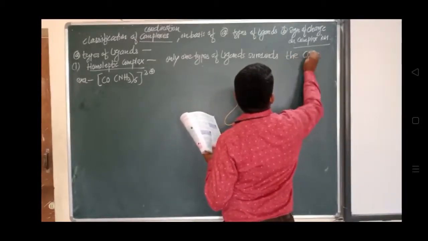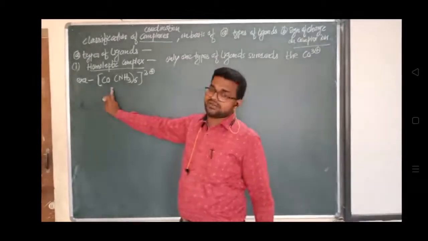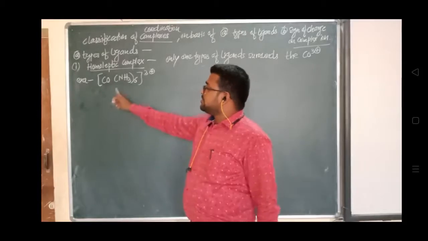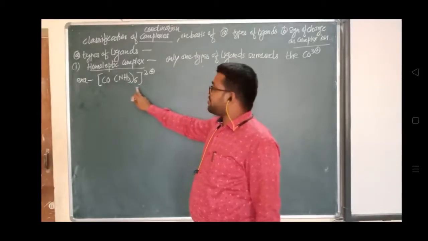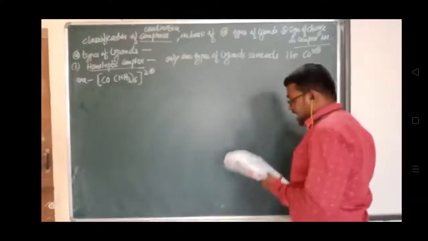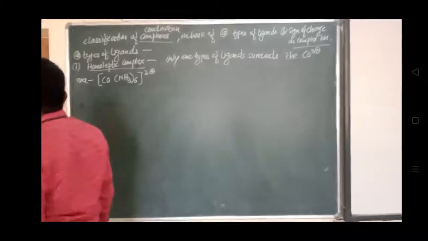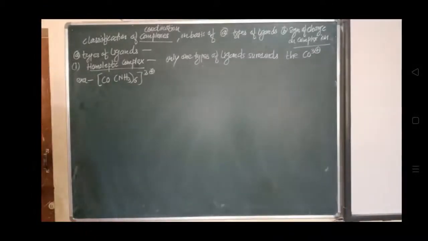You can see, this is cobalt 3 plus ion, which is the central metal ion, and 6 molecules of NH3 are present surrounding this cobalt 3 plus ion. That is why it is called homoleptic, having the same type of molecule. So the complex in which the metal ion is bound to only one type of ligand is homoleptic. You can see here only one type of ligand is present.